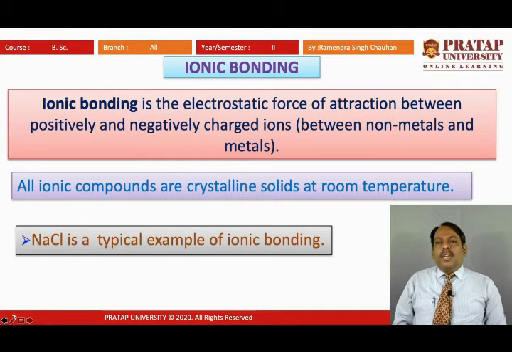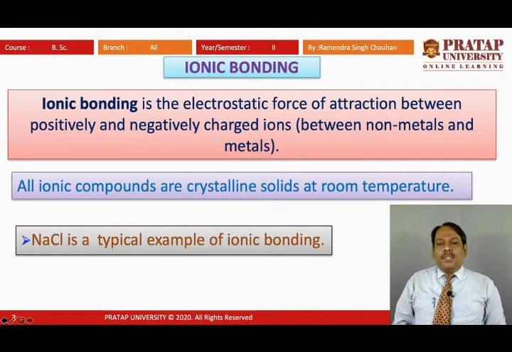So in ionic bonding the attraction is between metals and non-metals, between negatively charged ions and positively charged ions, and this electrostatic force between them is called ionic bonding.